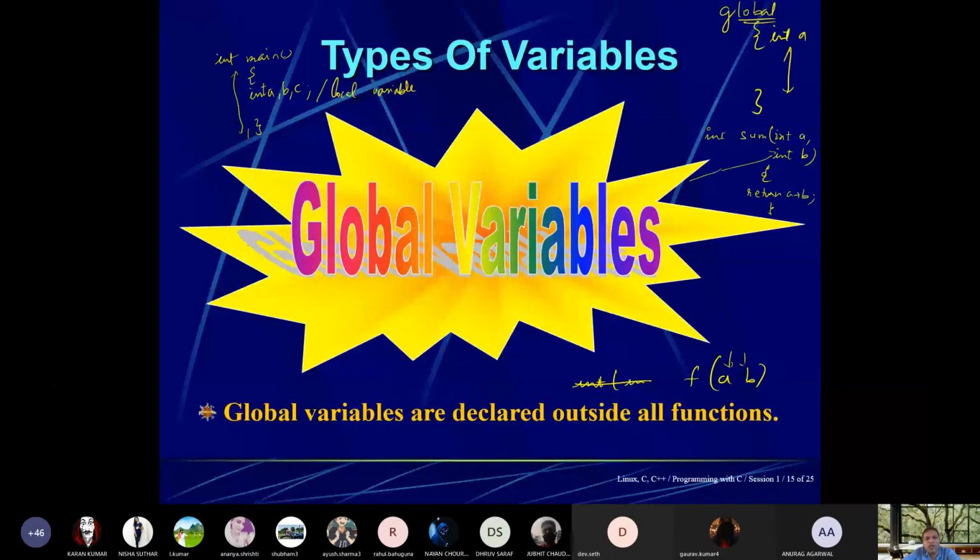Now come to global variables. The slide may be up and down, I think. Global variables: if any variable is declared outside with the keyword global, integer a, then it is accessible throughout the program and throughout the life cycle of the program.